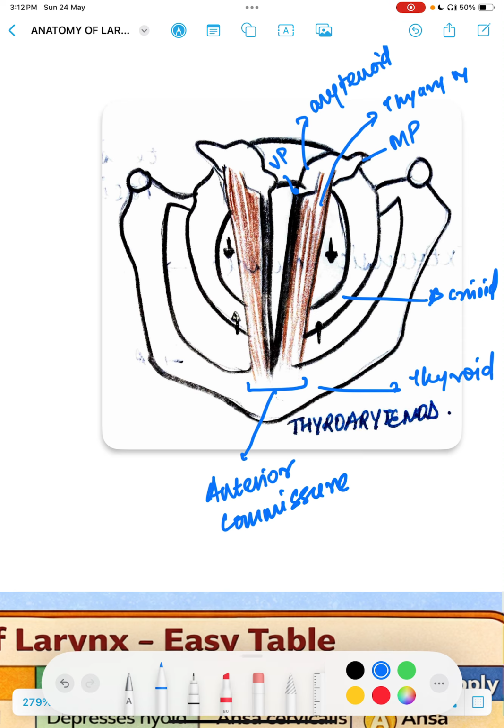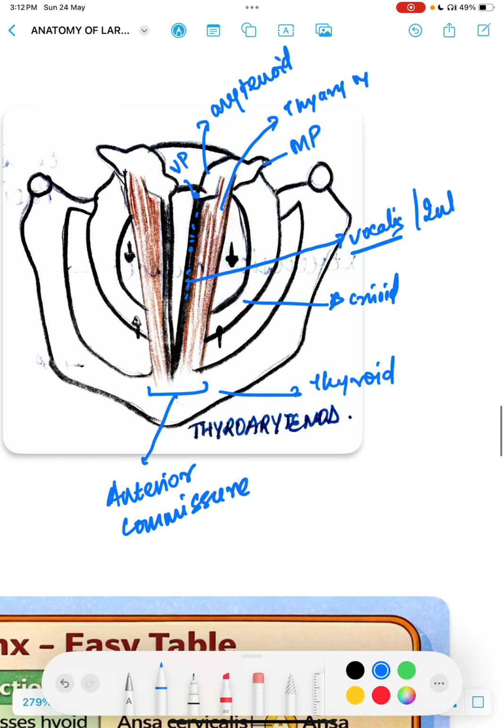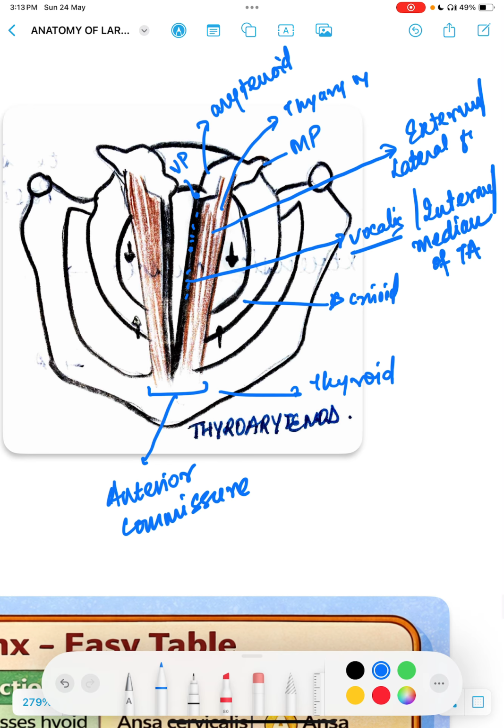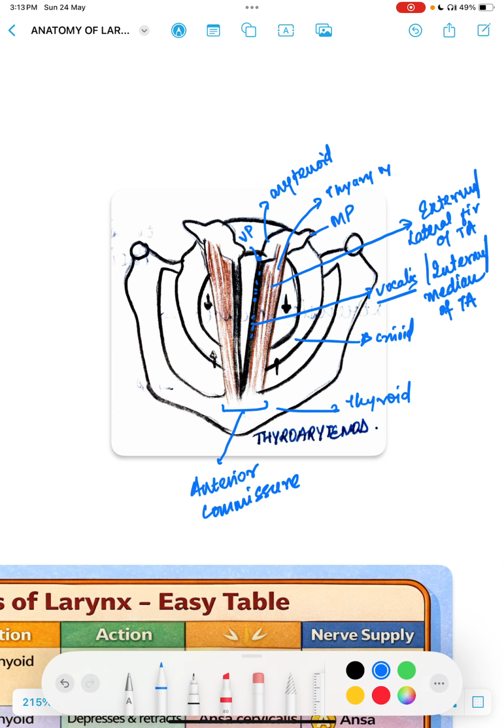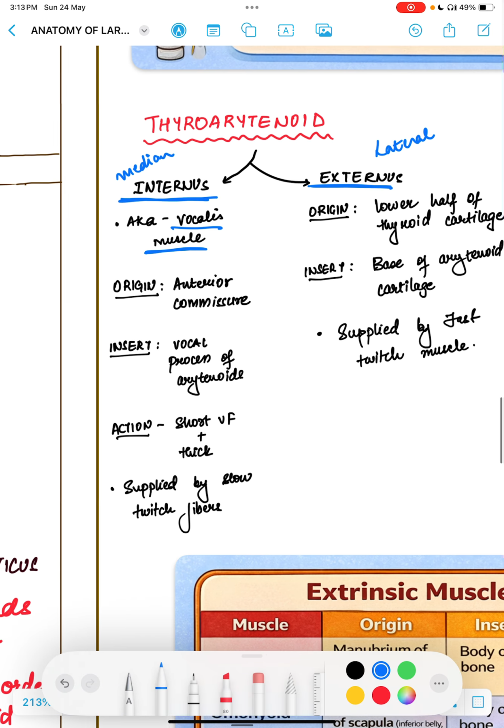Okay, so this blackish thing is nothing but the vocalis. Okay, the blackish one is the vocalis muscle, or the internus, or the median fibers of thyroarytenoid muscle. Whereas the brownish one is the externus or the lateral fibers of thyroarytenoid muscle. Okay, clear?